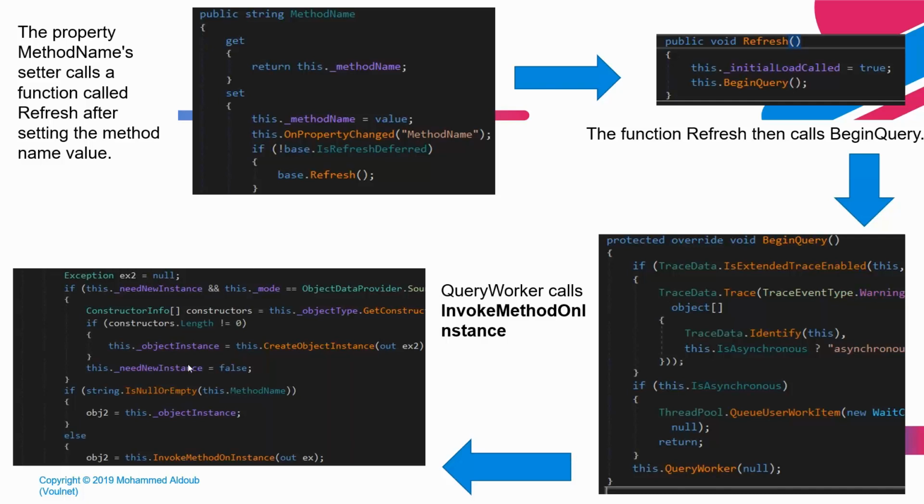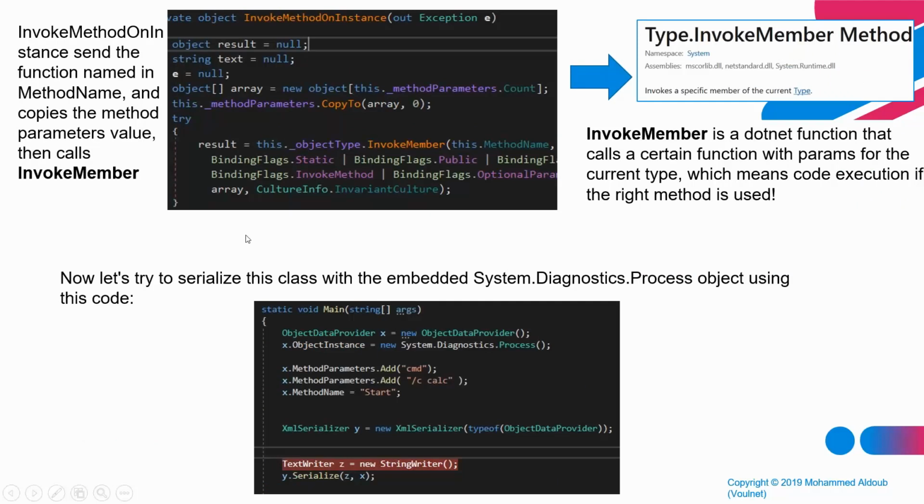And then if we check the code for this function, we can see that it calls something called InvokeMethodOnInstance. So what it means is that when we set a method name on the ObjectDataProvider class, it will go to the wrapped class inside, extract methods from it, and try to call them. That's really interesting because it allows us to wrap classes that would otherwise be unserializable by XML.